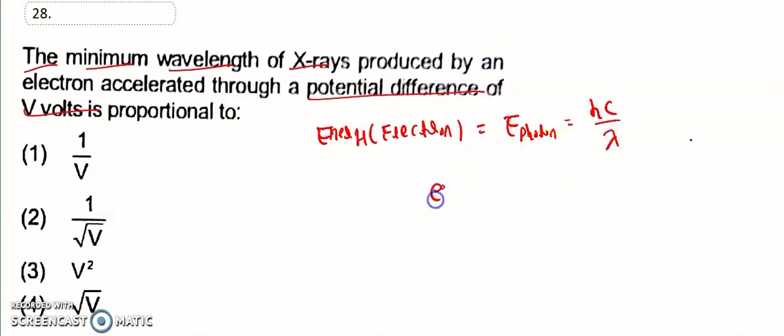So the electron's energy eV is equal to hc divided by lambda. Therefore, lambda is equal to hc divided by eV.